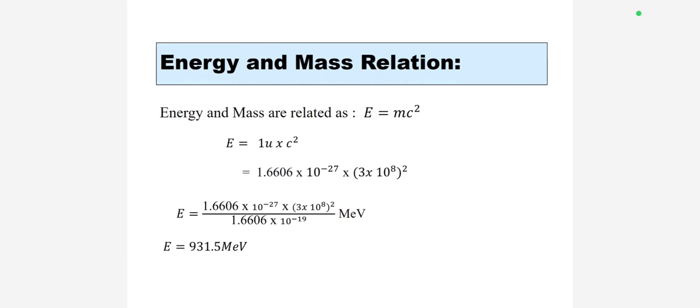Then E is equal to 1.6606 multiplied by 10 power minus 27 multiplied by (3 multiplied by 10 power 8) squared, divided by 1.6 multiplied by 10 power minus 19, in MeV. Then the energy equivalent of 1 u is 931.5 MeV.